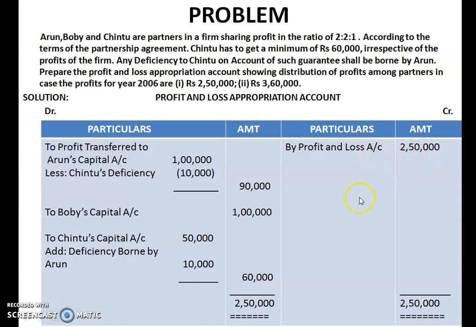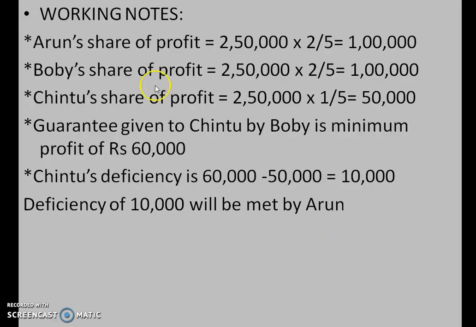This profit of 2,50,000, as a working note, you have to show that 2,50,000 you are distributing to Arun, Bobby and Chintu in the ratio mentioned in the question, that is 2:2:1. As I told you, 2 plus 2 plus 1. That means out of that 5 pieces of cake, 2 is for Arun, 2 is for Bobby and 1 is for Chintu. So in that case, this is how you have to calculate 2 by 5.